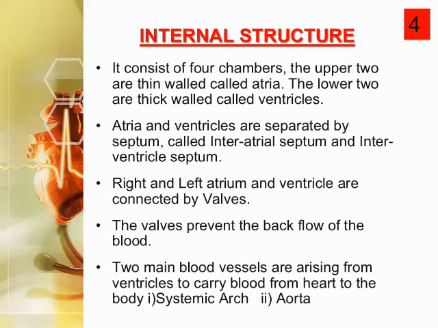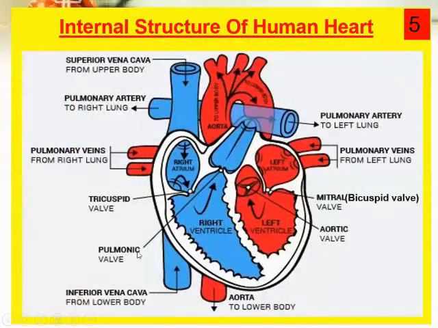And two main blood vessels arise from the human heart. First, as I have told you, is the aorta, also called the systemic aorta. And the second broad vessel is called the pulmonary arch. Observe my cursor. Where is it going? The pulmonary arch goes towards the lungs, the left lung as well as the right lung. It divides into two main branches.